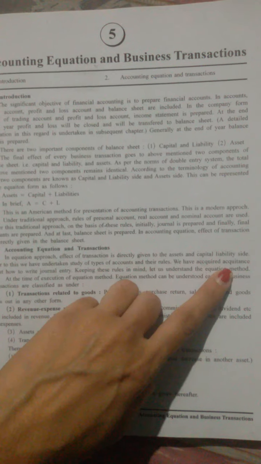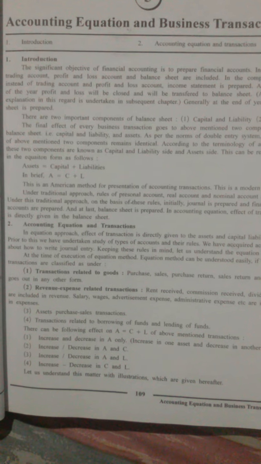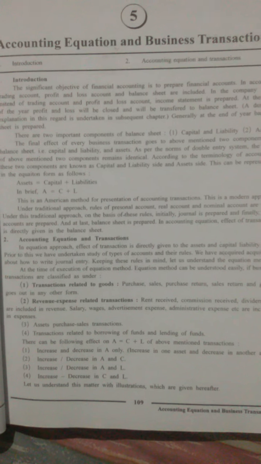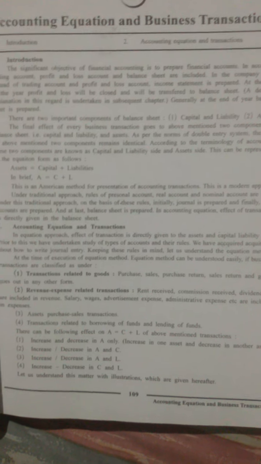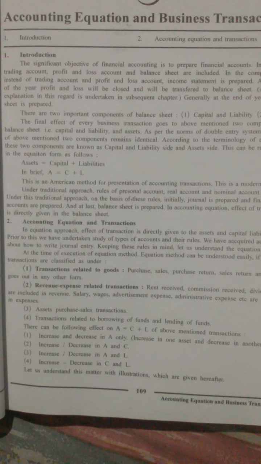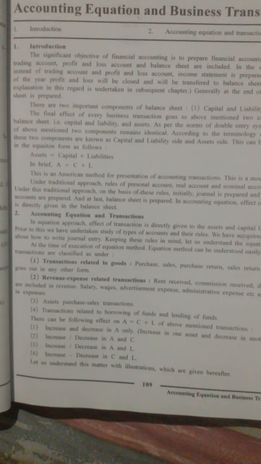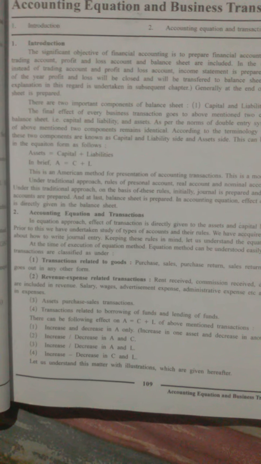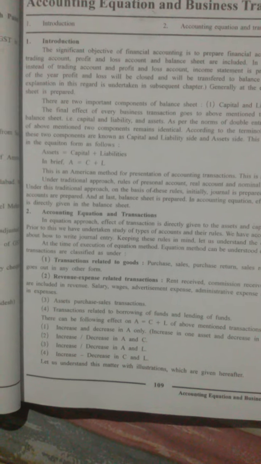We have also learned how to write the journal entry. In chapter 4, we learned how to pass journal entries. Keeping these rules in mind, let us understand the equation method.